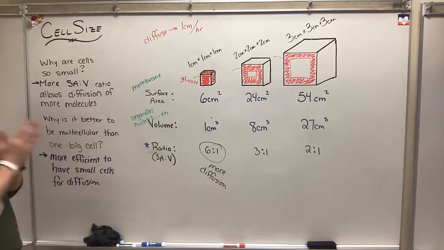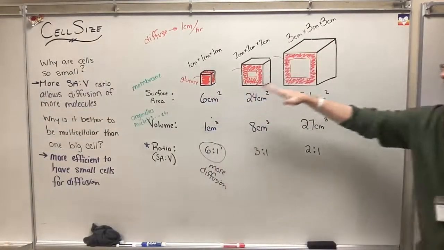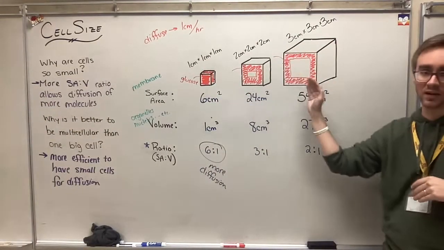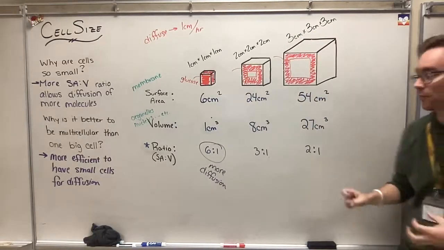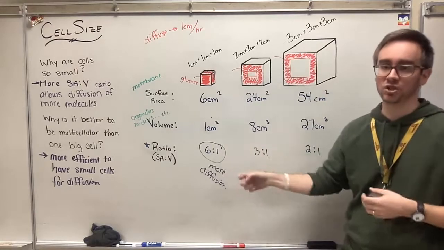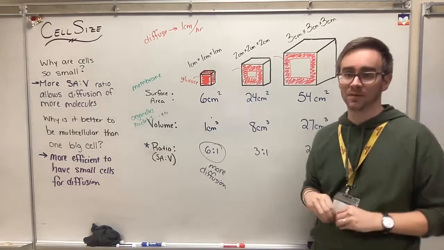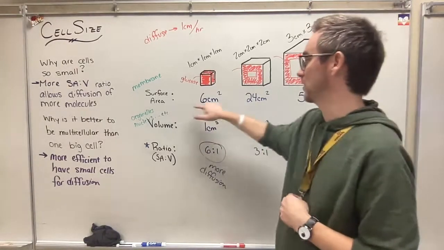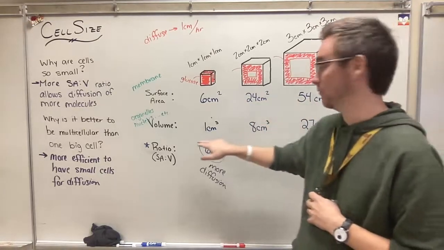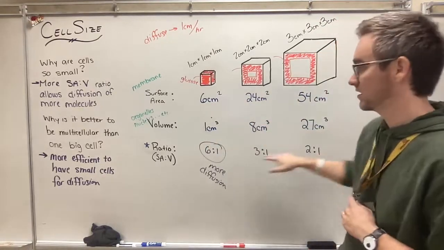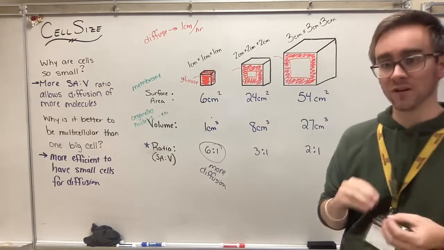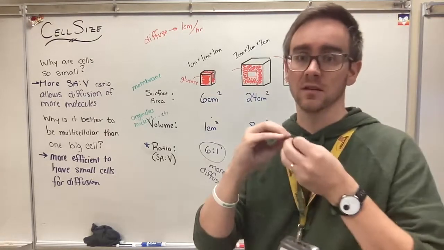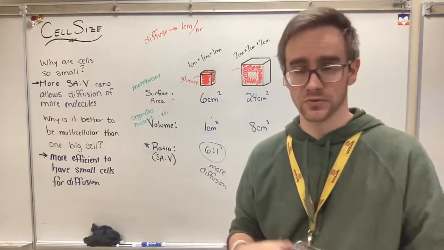All right. So there was a lot going on here. We had some numbers here. We talked about shapes. We talked about diffusion, things going in across that outer membrane to try and fill that inside part. It's about that ratio. The greater the ratio, the more diffusion that can happen, because how much the surface area goes up is not the same rate that the volume goes up. It's about that ratio in between them. Smaller cells allow for better, more efficient diffusion, which can mean better success for that cell to survive and do its job.